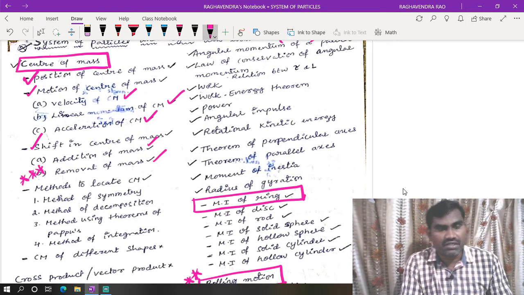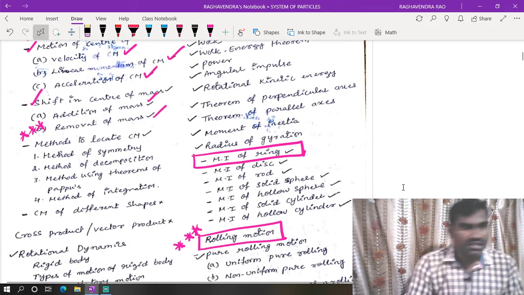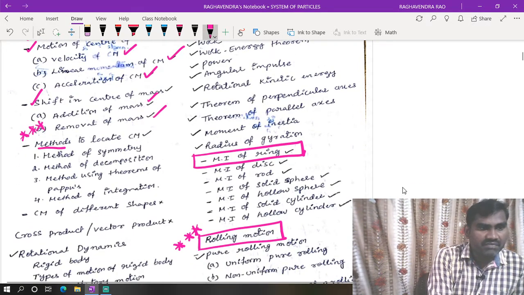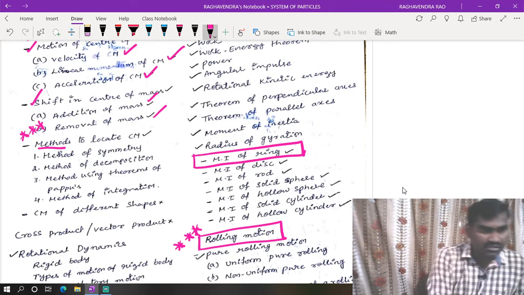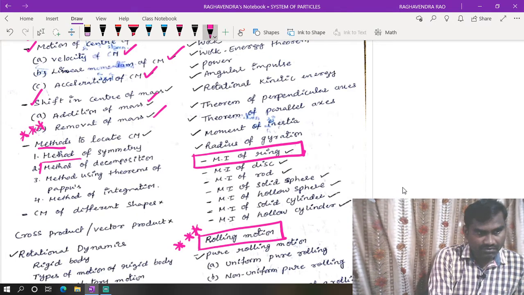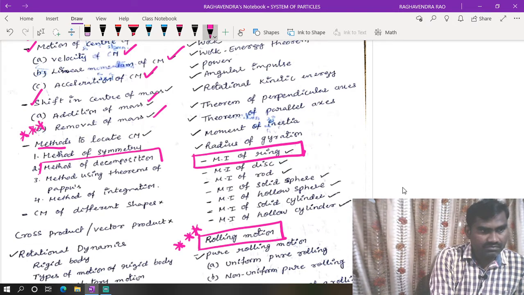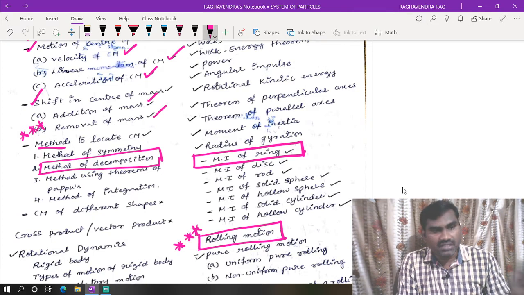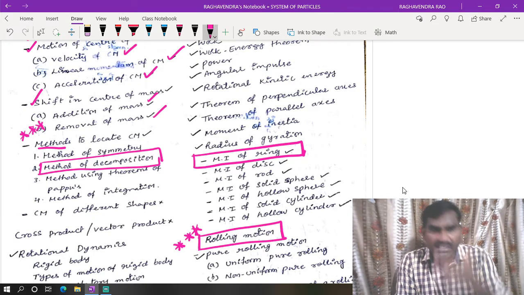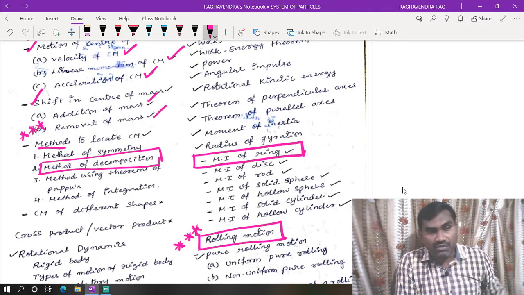And then methods: we have different methods to locate the center of mass in an easy manner. The most important one is the method of decomposition, where we decompose a given structure into different parts, and for every part we need to locate the center of mass.